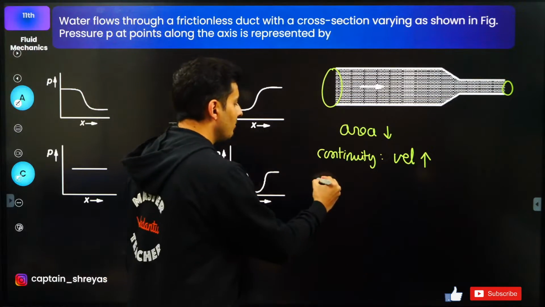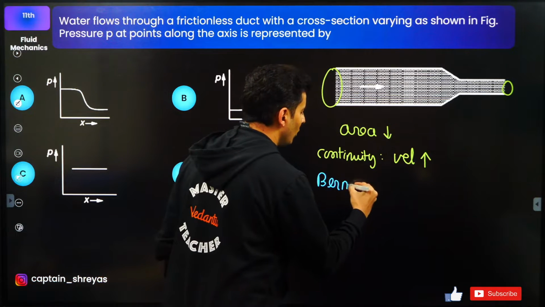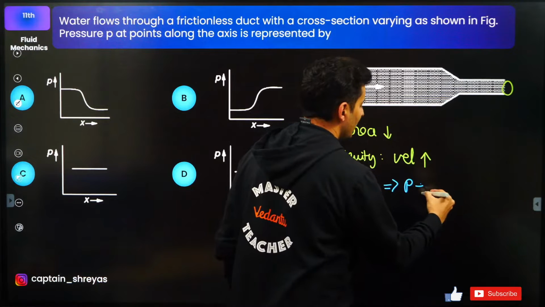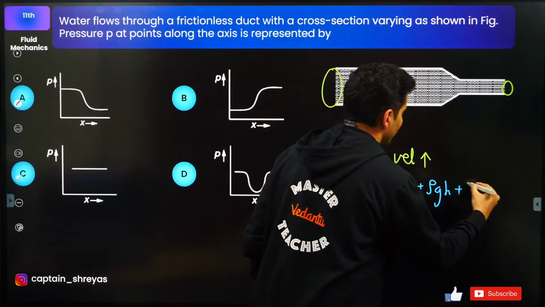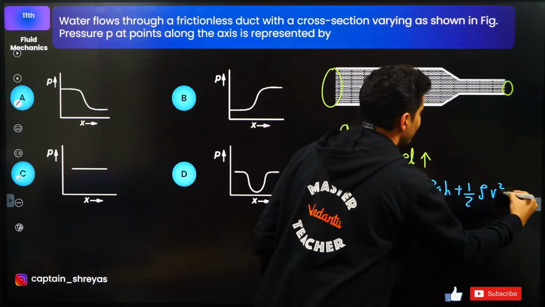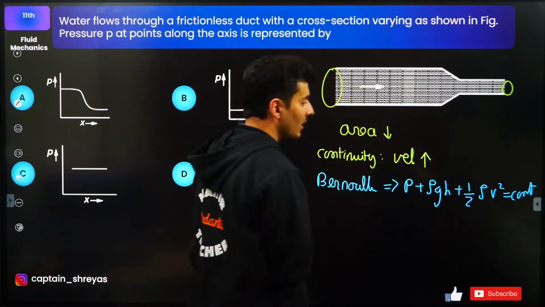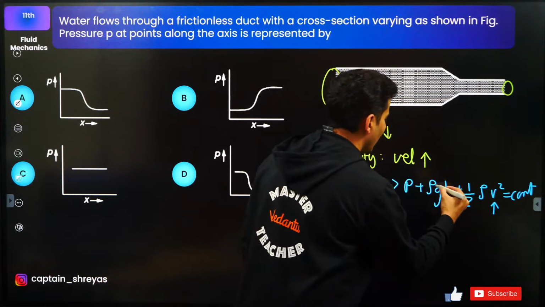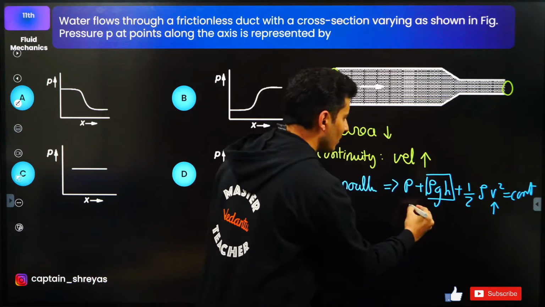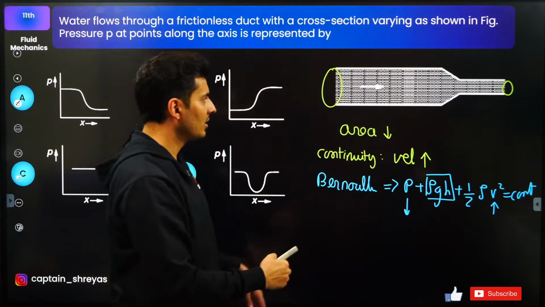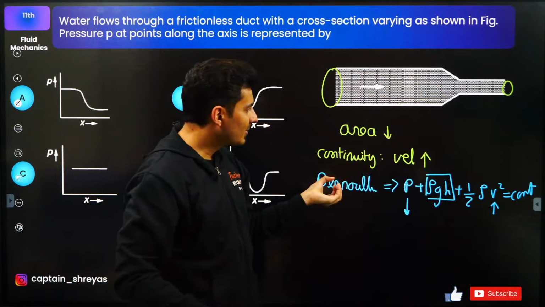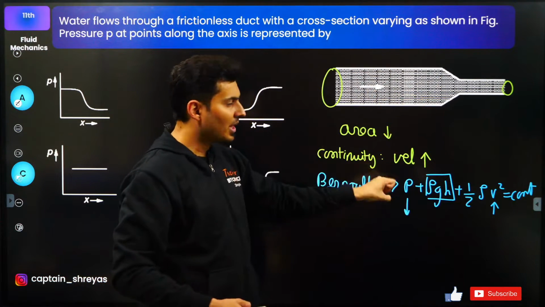Also, using Bernoulli's principle, what do we know? Pressure plus rho gh plus half rho v square is constant, correct? So if the speed increases, height is not changing, so definitely pressure should reduce. So when you go from here to here, the area is reducing, speed will increase, hence pressure will decrease.